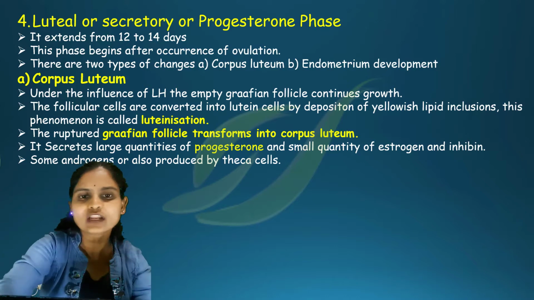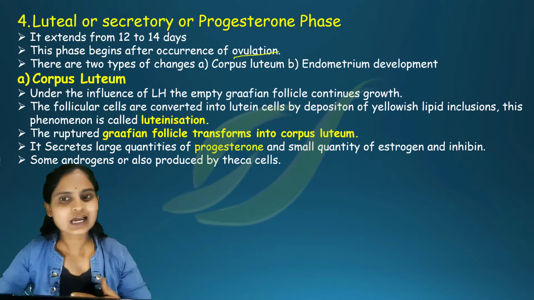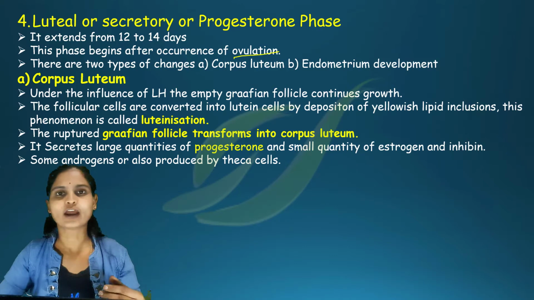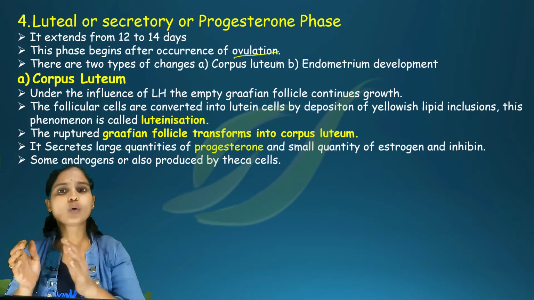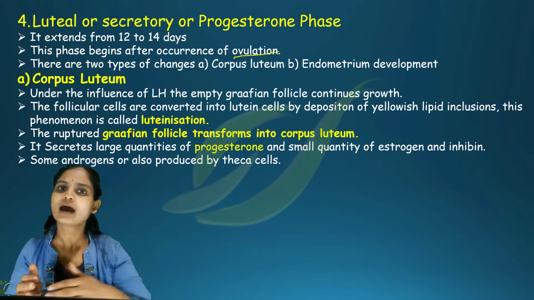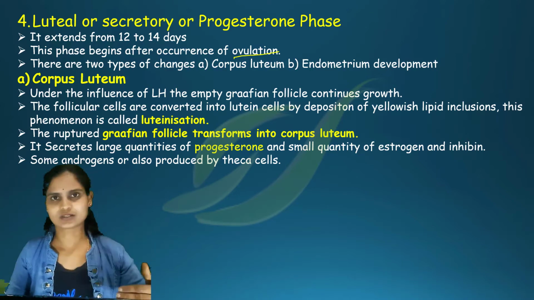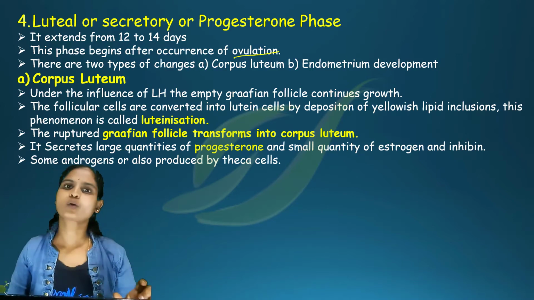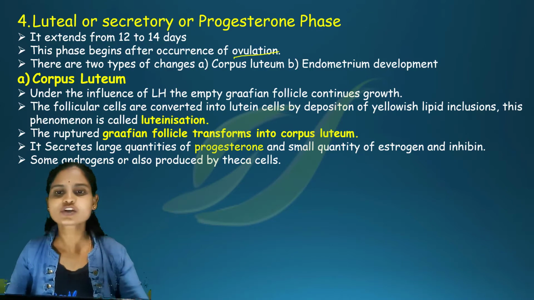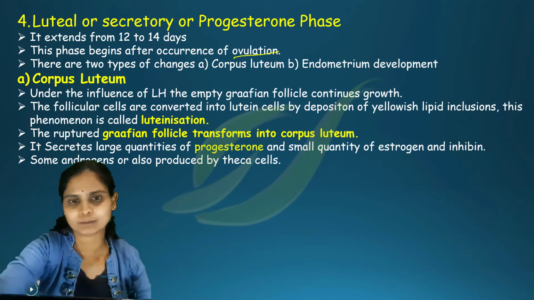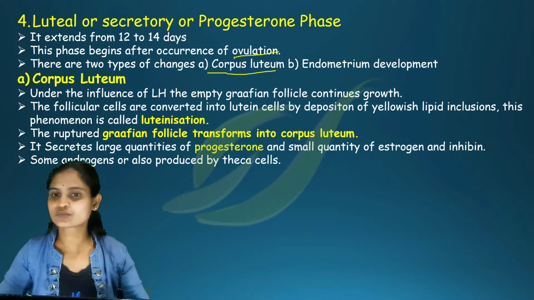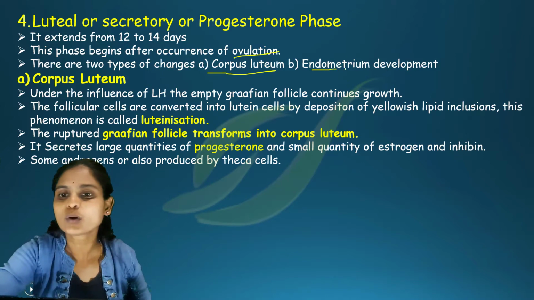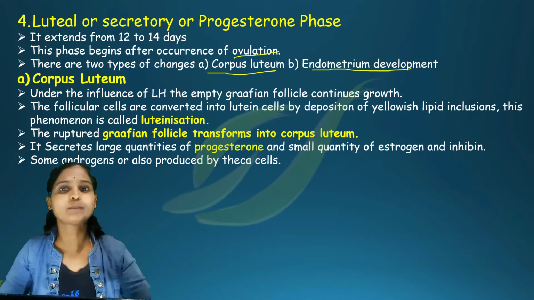Here we can find 2 changes taking place, especially in the ovary as well as in the uterus. The change in the ovary we call the formation of the corpus luteum. We are going to study what the corpus luteum is, how it is formed, and how the endometrium is again developing.